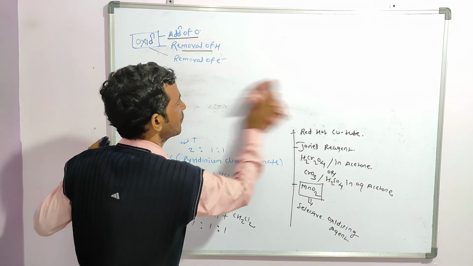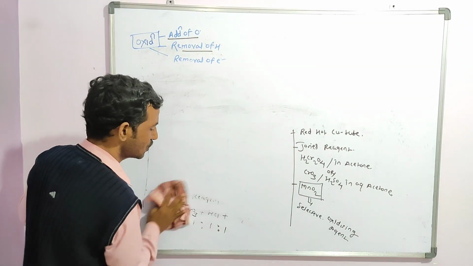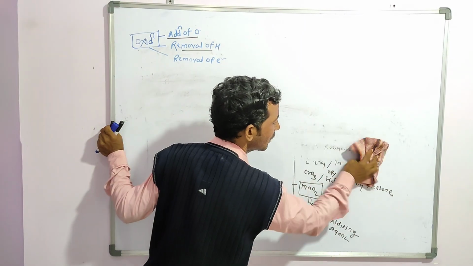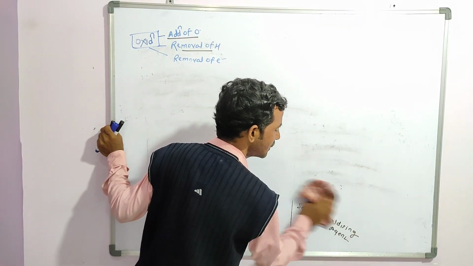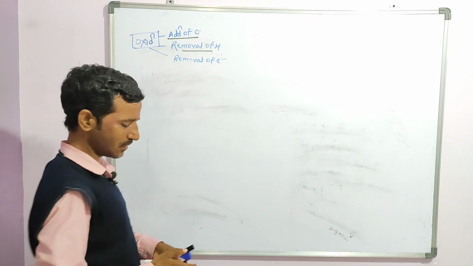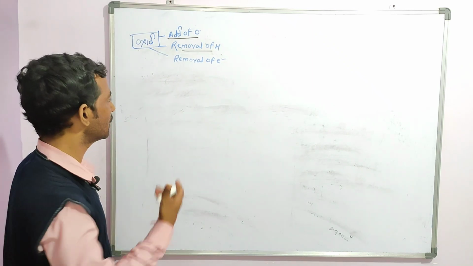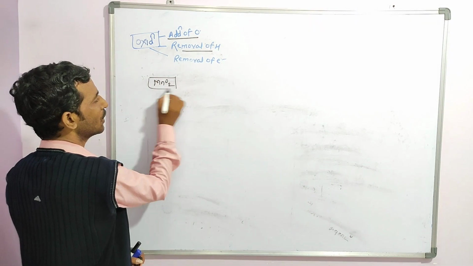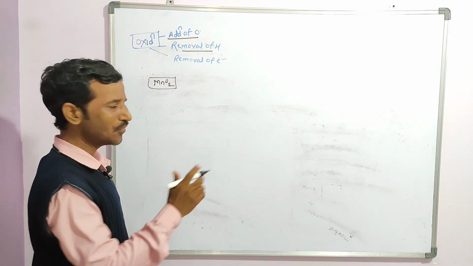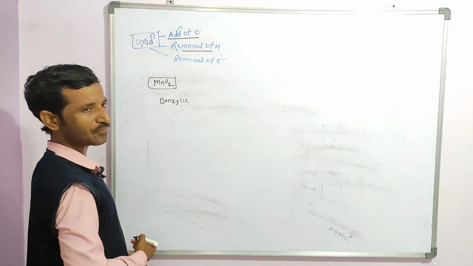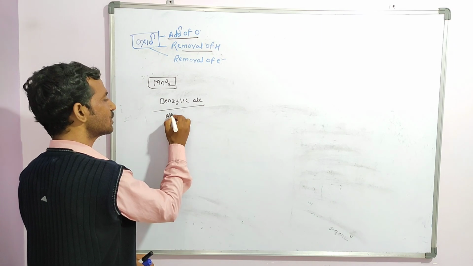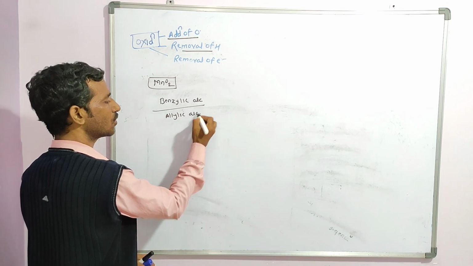As I told you, we will see how it oxidizes and under what conditions we get an aldehyde as well as a ketone. Manganese dioxide is a selective oxidizing agent: it oxidizes benzylic alcohol and allylic alcohol.